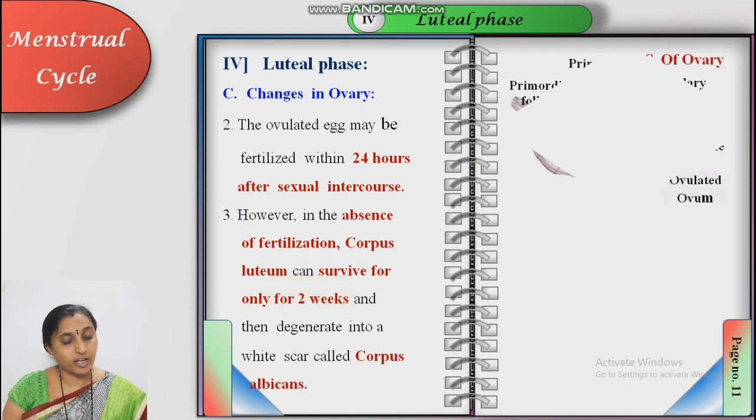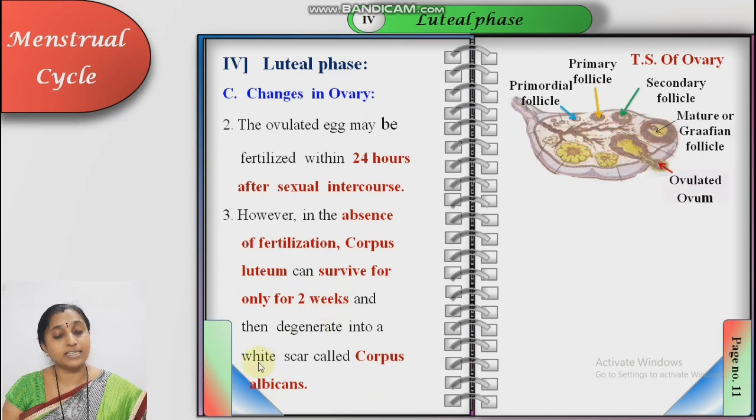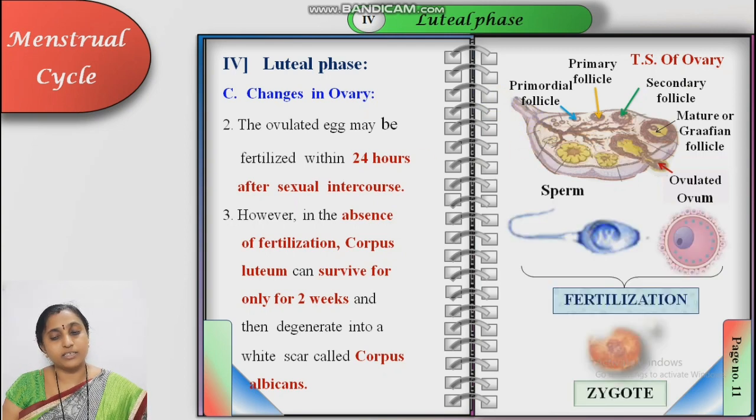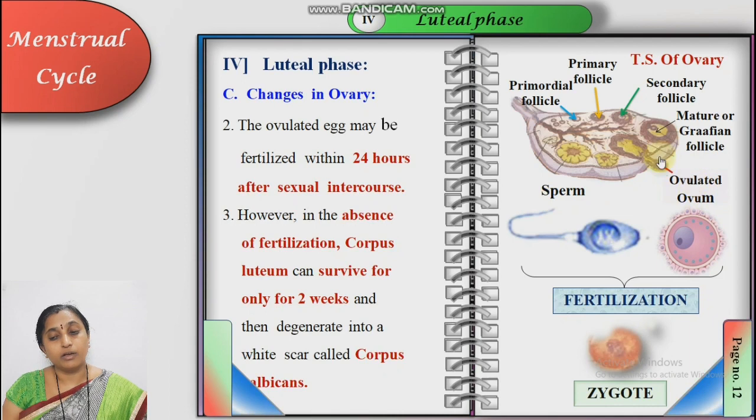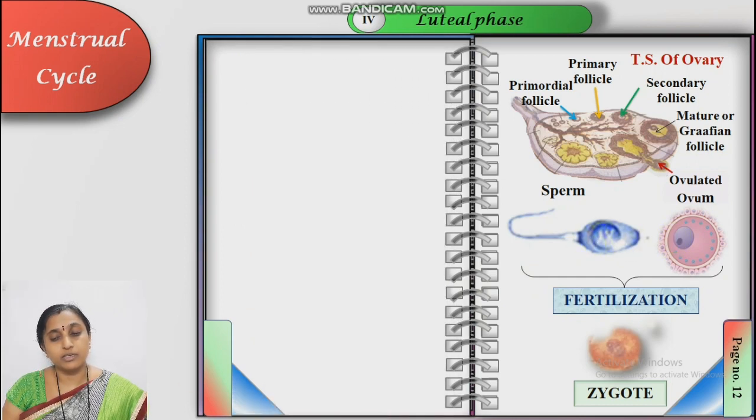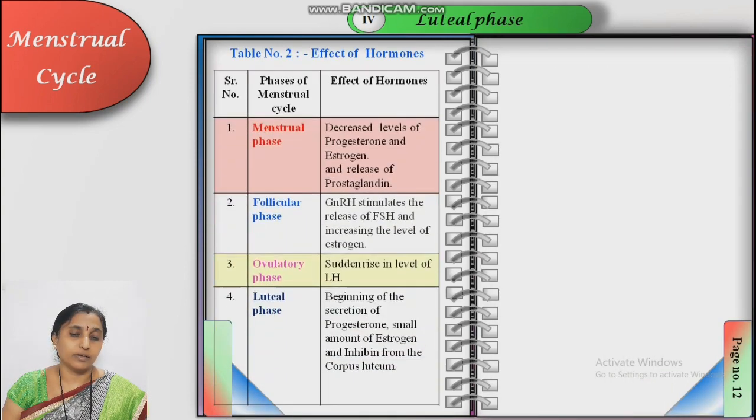If fertilization does not take place, it degenerates into a white scar called corpus albicans. If fertilization takes place, see here in the diagram: sperm, the male gamete, and the female gamete, that is the ovum released from the Graafian follicle, the ovulated ovum. If this ovulated ovum fuses with the sperm within 24 hours, the fertilization process occurs and zygote formation takes place. That is the change in the ovary.